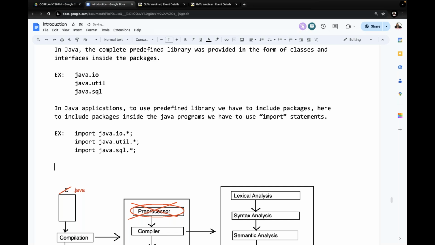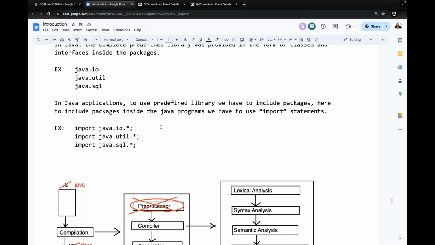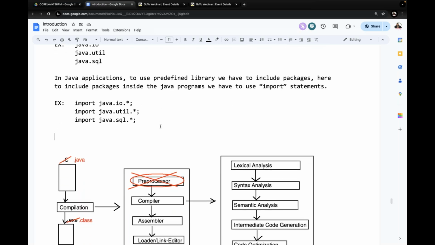Now these are the import statements. Clear? Next, observe carefully. I prepared a Java program with all these import statements written in it. Now I'm compiling my Java program. When I compile it, remember carefully, the preprocessor is not available in Java. Understand it now.